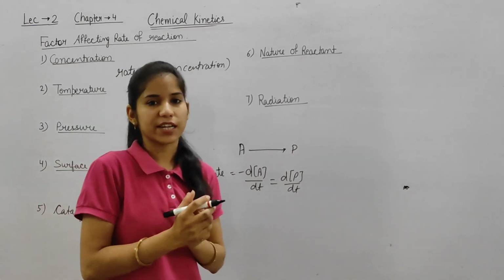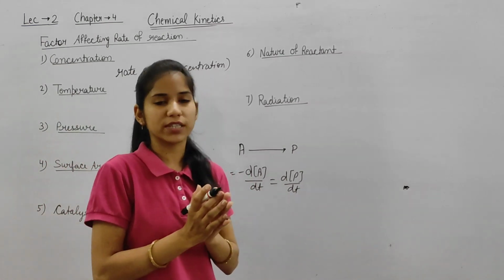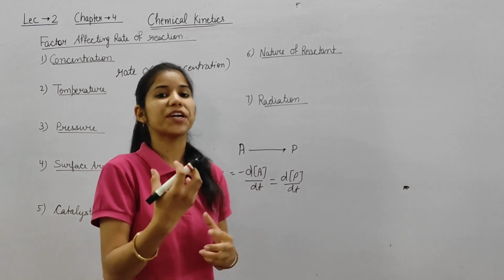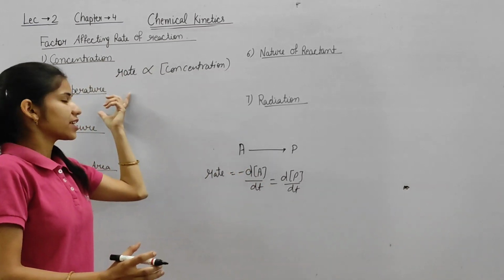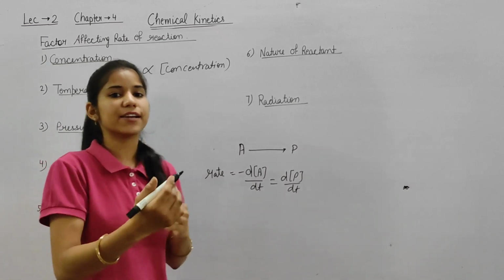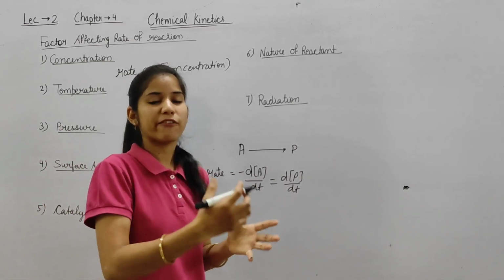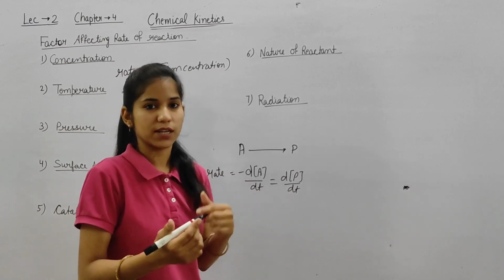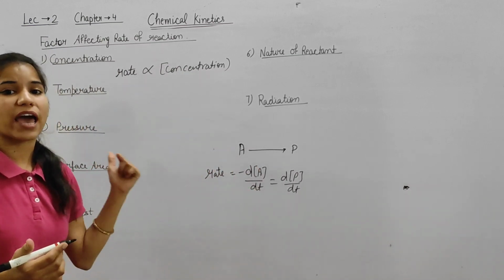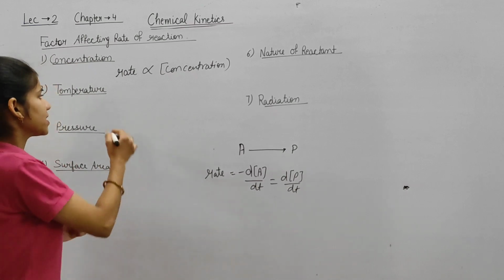Okay. Now the second is temperature. If we increase temperature, the rate also increases. Rate means speed of the chemical reaction. By every 10 degrees Celsius increase in temperature, the rate is doubled.